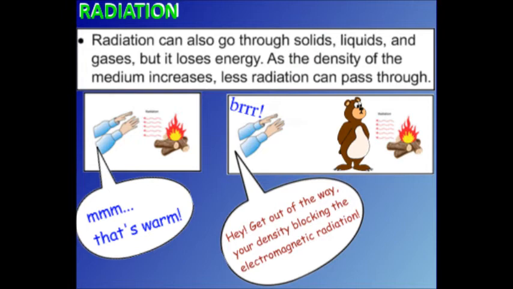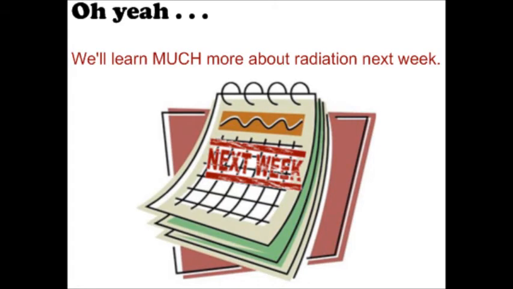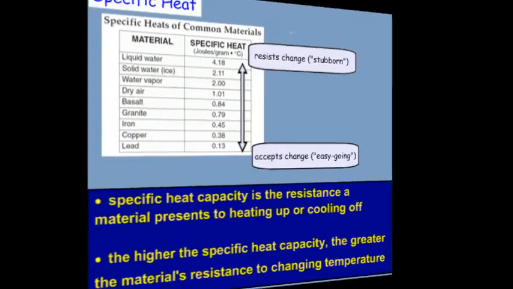And we can see if you hold your hands close to a fire, there's not a lot of air for the energy to pass through, so you can feel the warmth. But if you're far away from the heat source, there's a lot more air, and in this case there's actually a solid object that is blocking the heat, and so you don't feel the heat traveling through. We're going to focus a lot more on radiation next week.